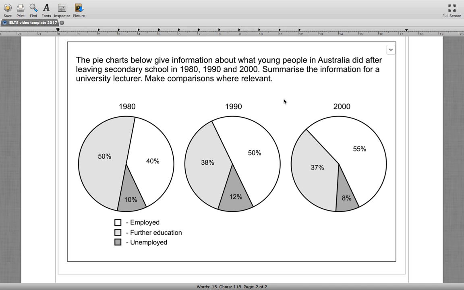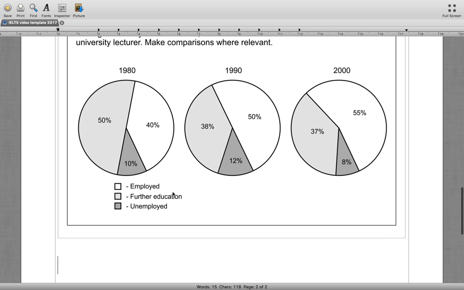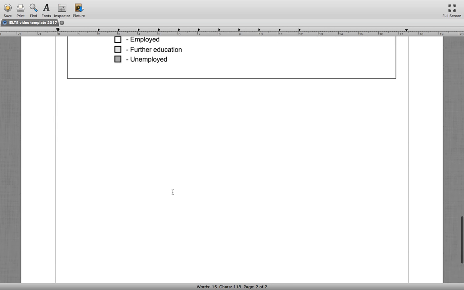And as I was saying, we want to use comparative language, so we're going to summarize this, and the response makes clear that we're supposed to be comparing the different bits of data. So we're going to do that in 2 different ways. We're going to compare the different percentages, or the different shares of these 3 pie charts, and then we're also going to compare the trends that the 3 different demographics within the pie charts produce. So make note to look for the different bits of comparative language that you see.